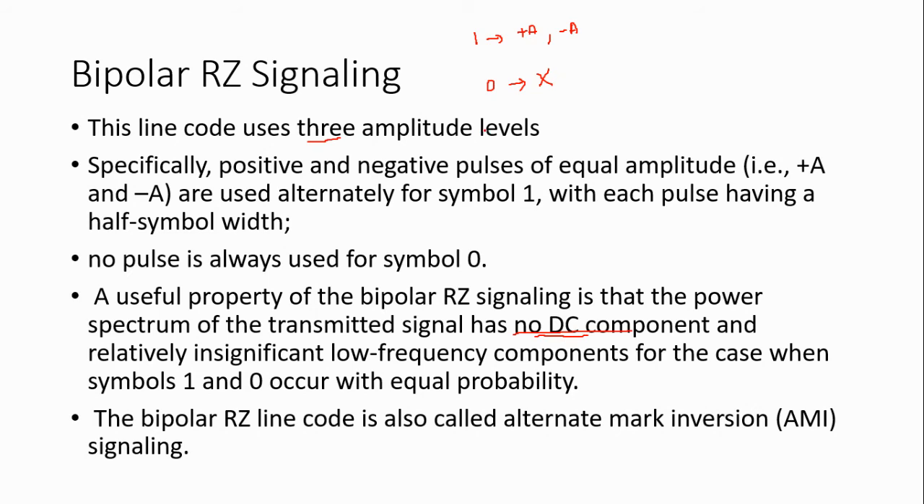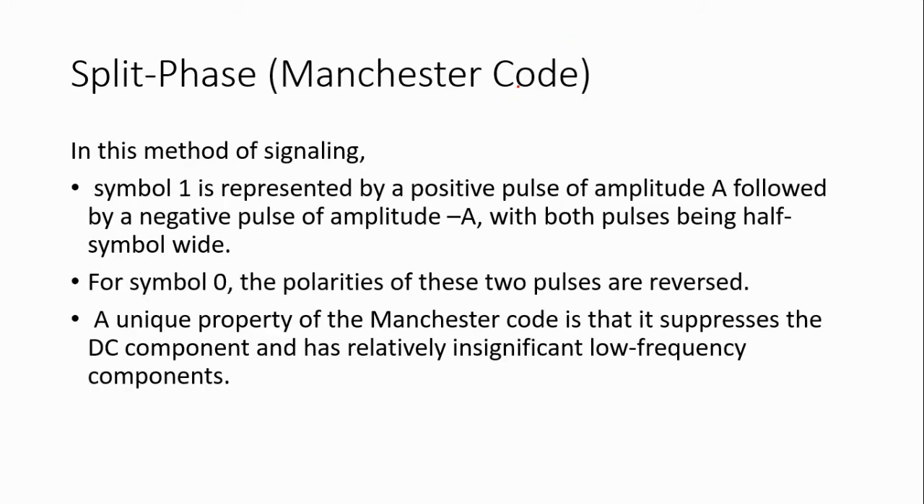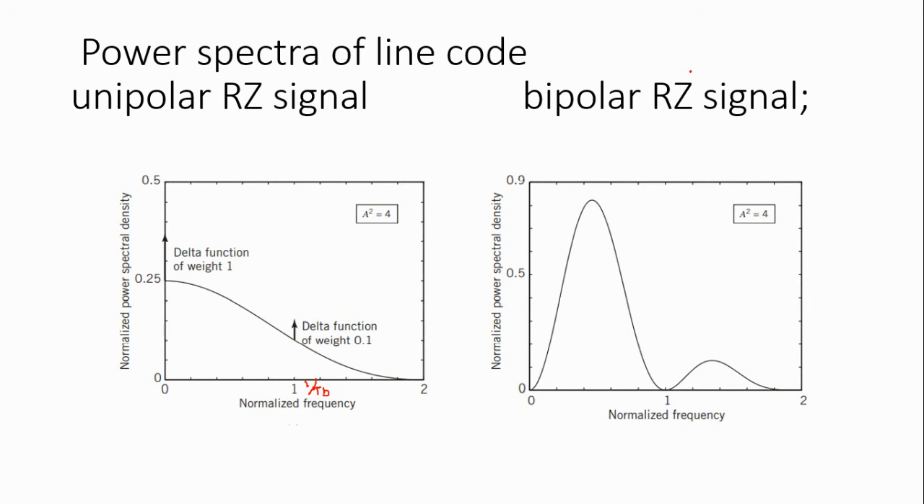The advantage of this bipolar return to 0 signaling is that it doesn't have any DC component, and it has an insignificant low frequency component present in the spectrum. This is the bipolar return to 0.